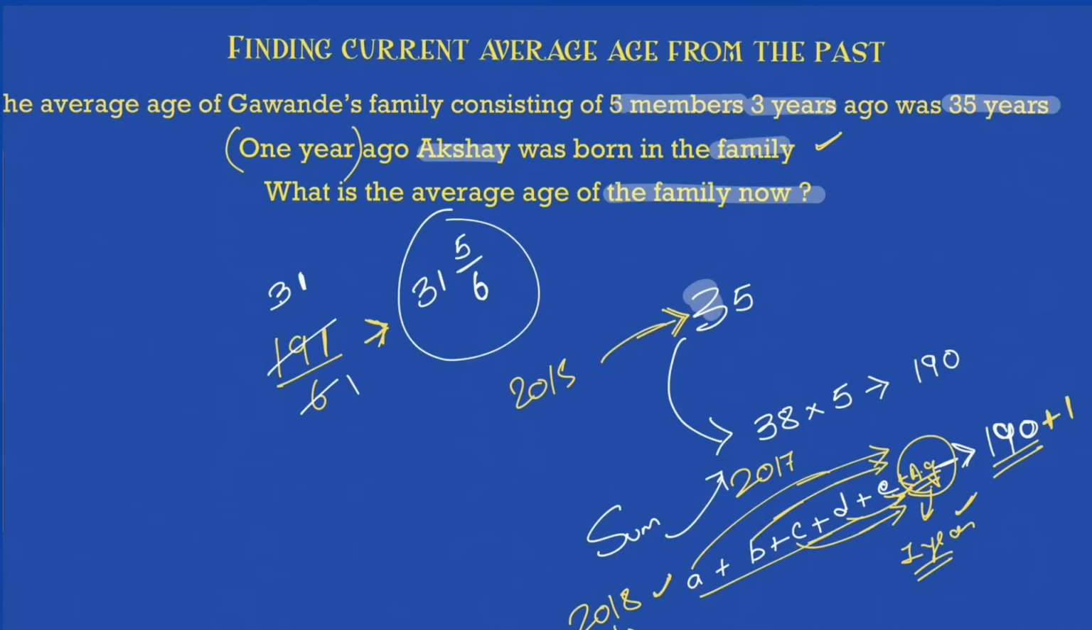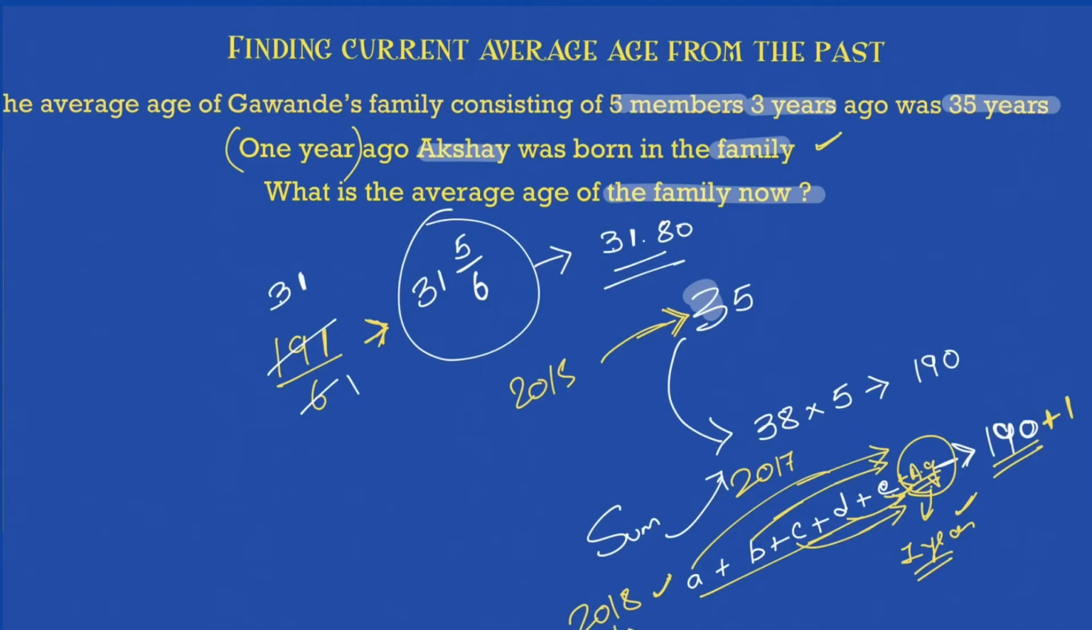If you want to convert into decimals, 6 3s are 18, so this is 31, and 1 by 6 is 16.66, into 5 will be somewhere around 80. Okay, so 31.8 will be the average age of 6 members in the family right now. Okay, that's how you approach the problem on average.